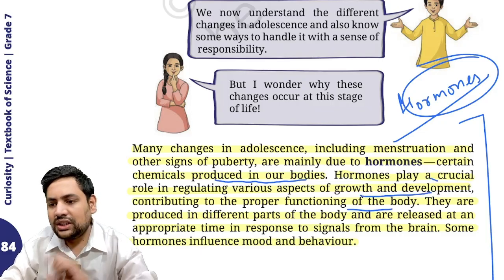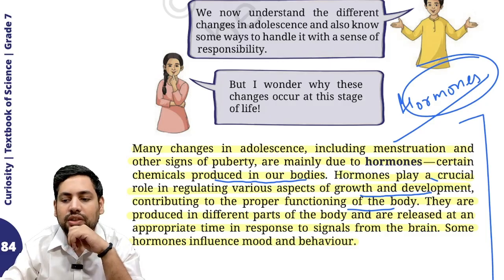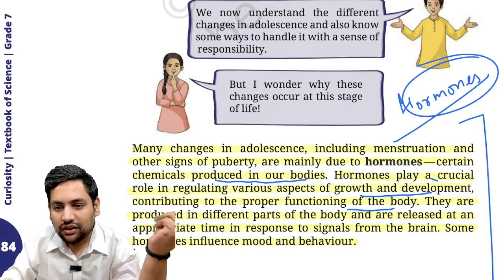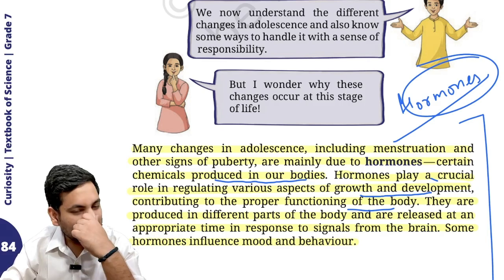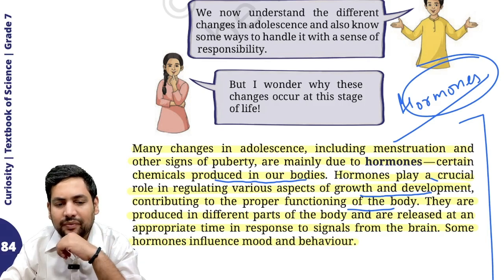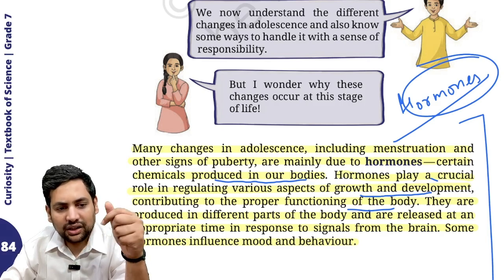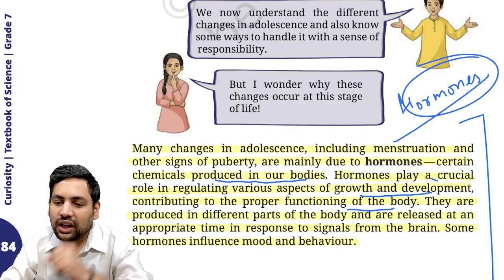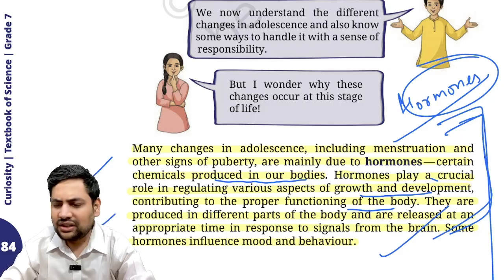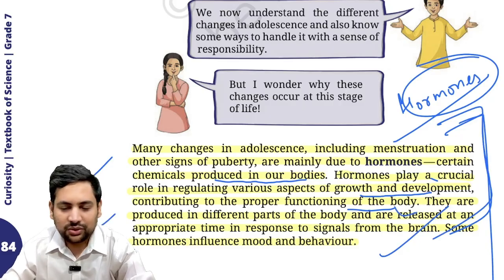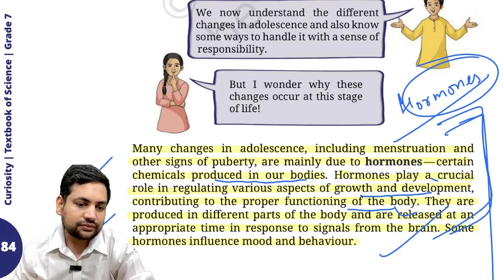Some hormones you might have heard of, like testosterone, estrogen, progesterone. All these are sex-linked hormones, and they are released more and more during the adolescence period. Because of that, your body shows all these changes that you saw. Changes you have understood, reason you have understood now.